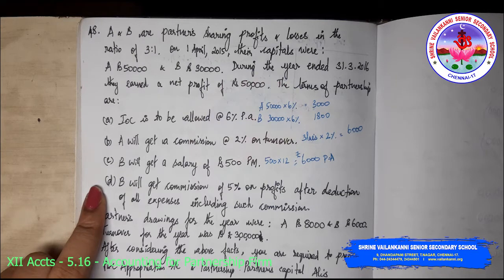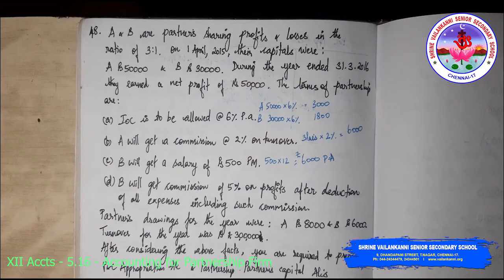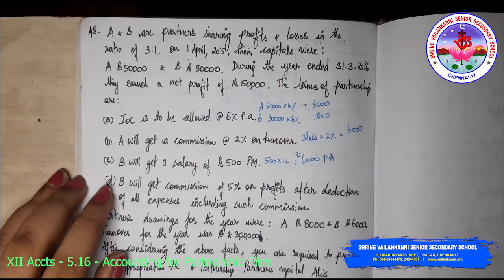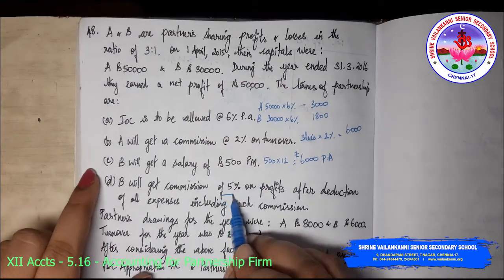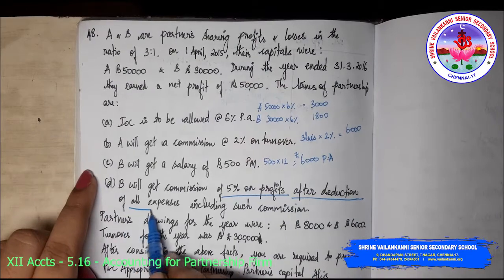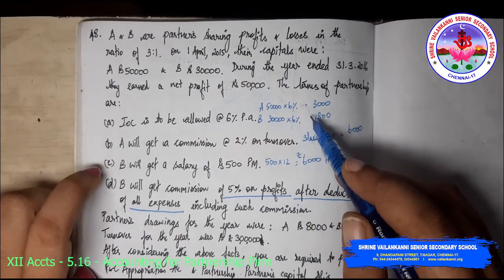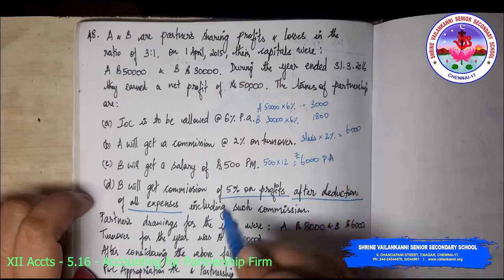B will get a commission of 5% on profit after deduction of all expenses, including such commission. So what is this? B will get a commission of 5% on profit after deduction of all expenses, that is interest on capital, A's commission, B's salary, including such commission.